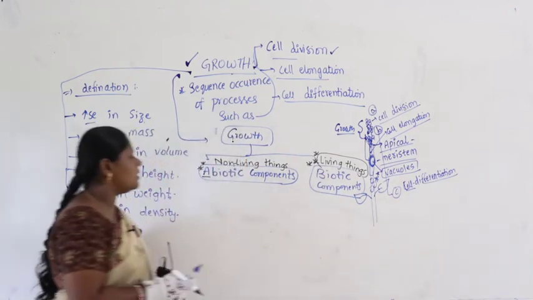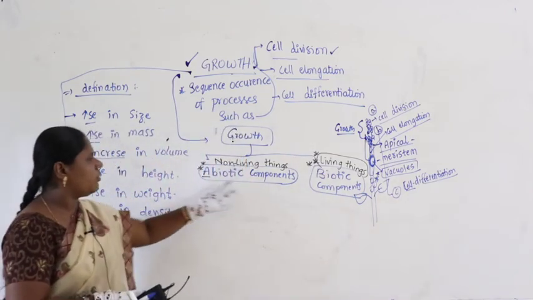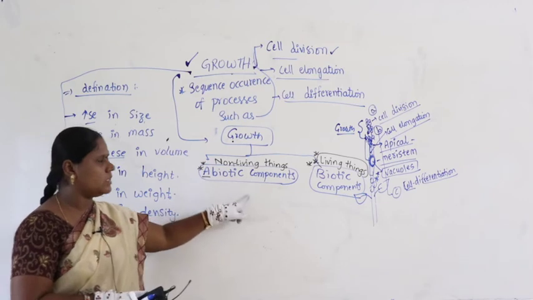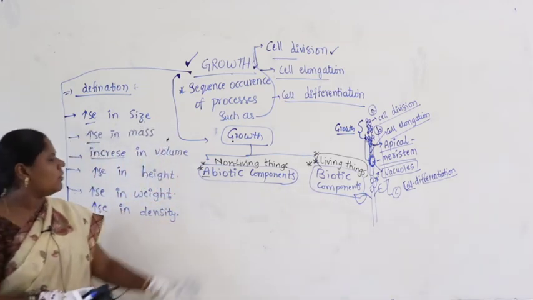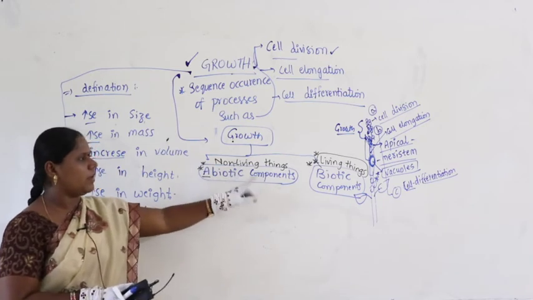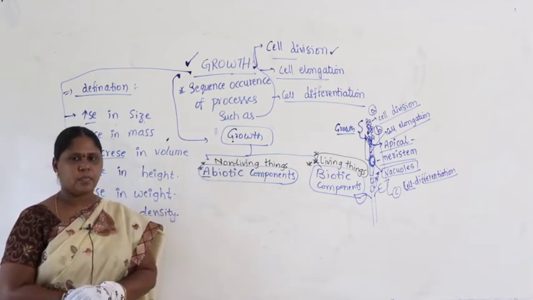Abiotic means non-living, biotic means living.